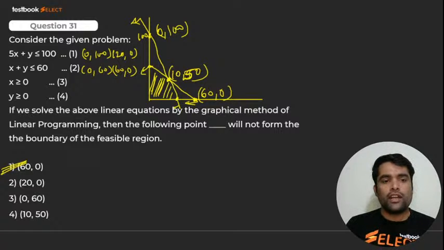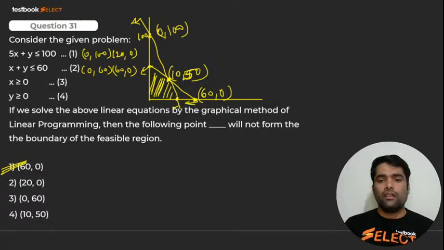Very good. Option number 3. How it could be, are 60 and 0. Option number A, not 3.